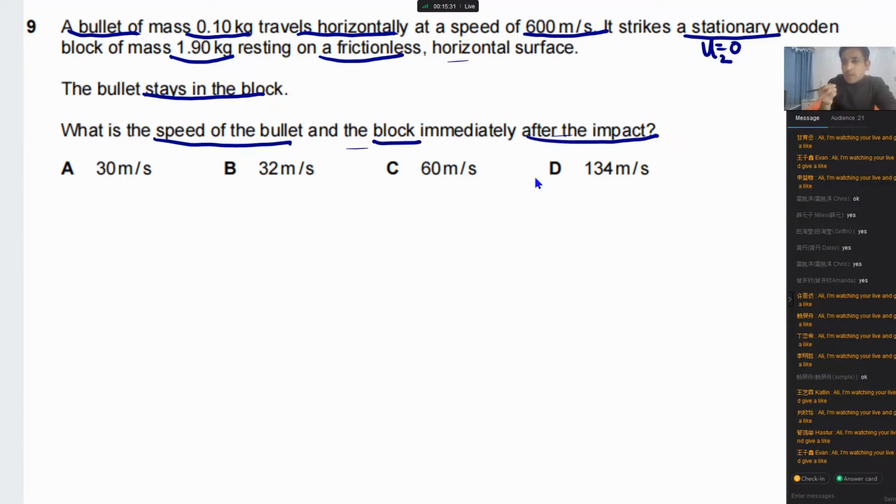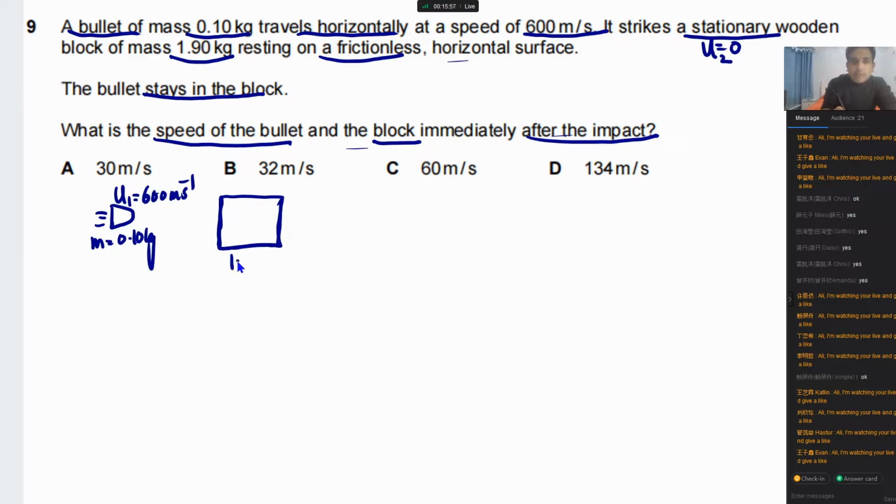So how can we approach this one? First of all, we can sketch here. This is the bullet, and the mass of the bullet is given. That is 0.10 kilogram. The speed of the bullet is given. That is 600 meters per second. And this one collides with a wooden block. So you can imagine this is a piece of wood, meaning this is the wooden block. And the mass of this one is given. That is 1.90 kilogram, and this one was at rest initially.